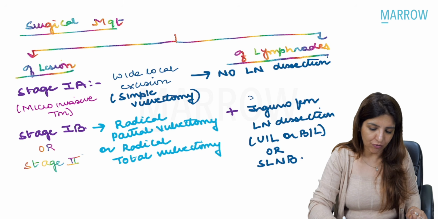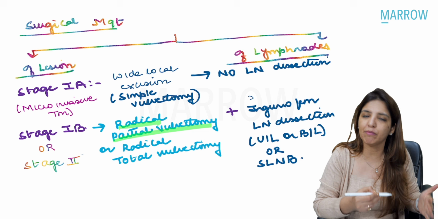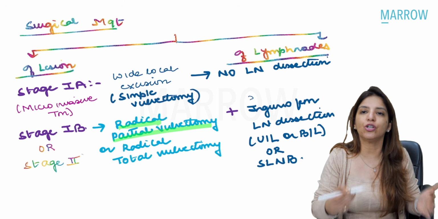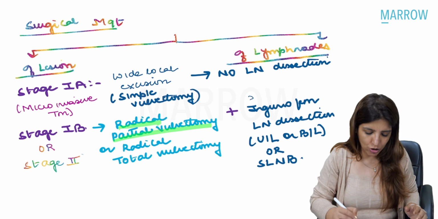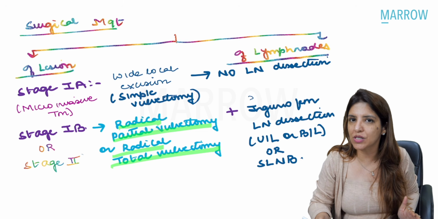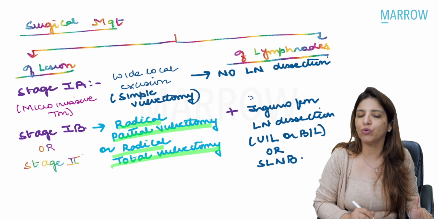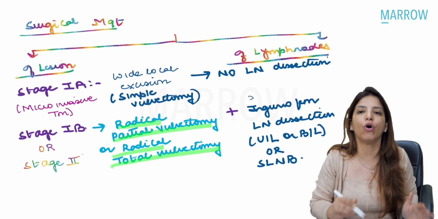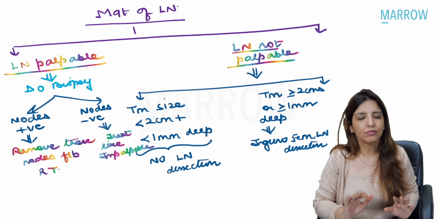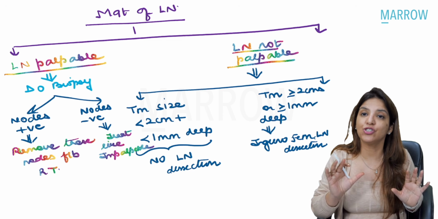In stage 1B, for the lesion, you are going to do radical partial vulvectomy. Same is the treatment in stage 2. In stage 1B and stage 2, either you can go for partial radical vulvectomy or total radical vulvectomy. And as far as lymph nodes are concerned, you can go for inguinofemoral lymph node dissection, which can be unilateral or bilateral, or you can go for sentinel lymph node biopsy. Right? Now, coming to the management of lymph nodes in general.